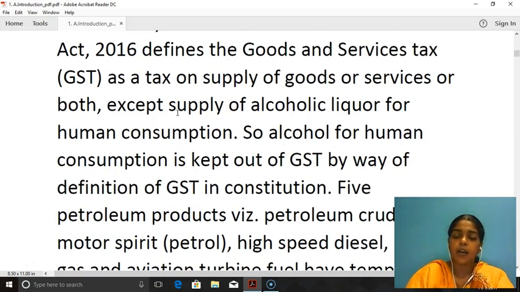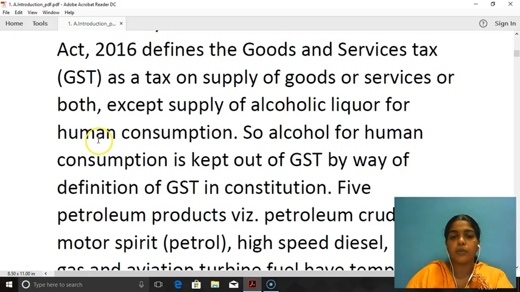As of now, alcoholic liquor for human consumption is within the control of each and every state. It is one of the main revenue generating areas for the states. So when GST is being implemented, most of the states were not ready to give up alcoholic liquor for human consumption to GST. Therefore, supply of alcoholic liquor for human consumption is not within GST because the states have not given their consent.